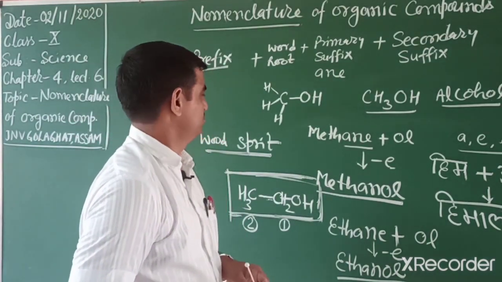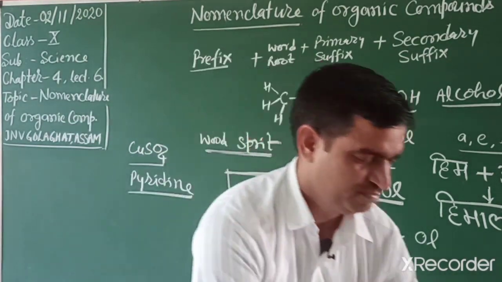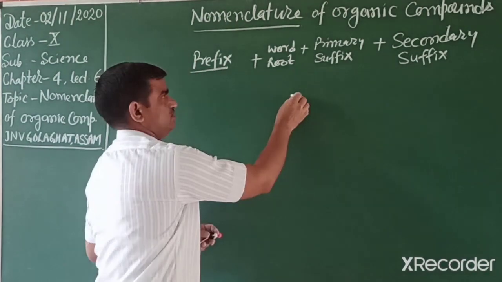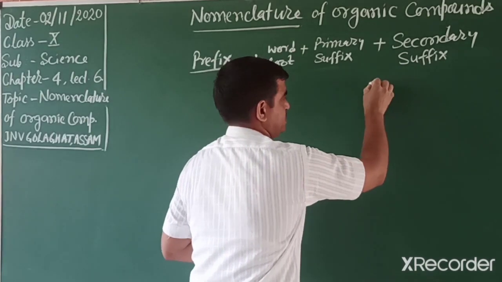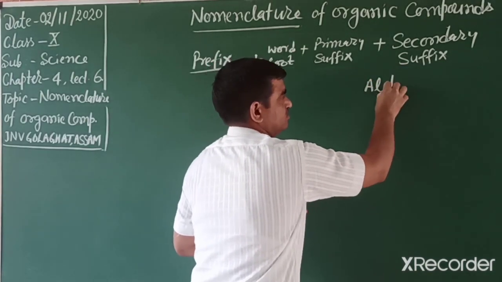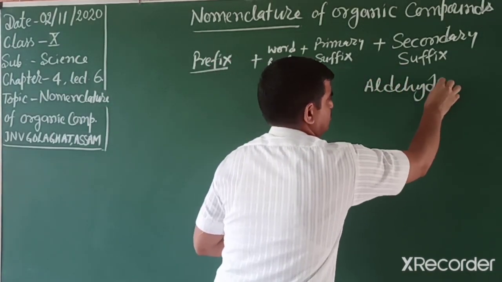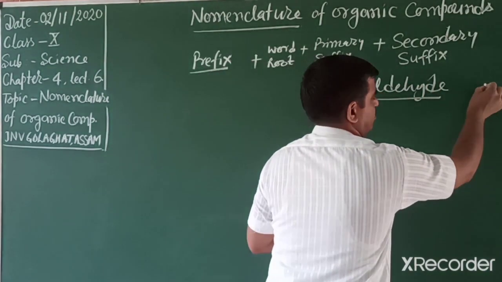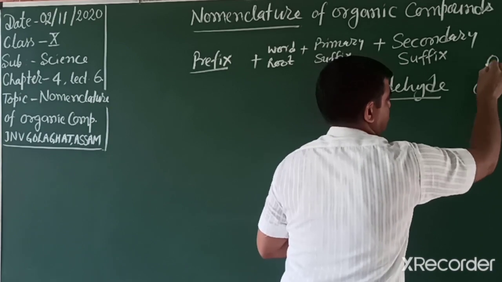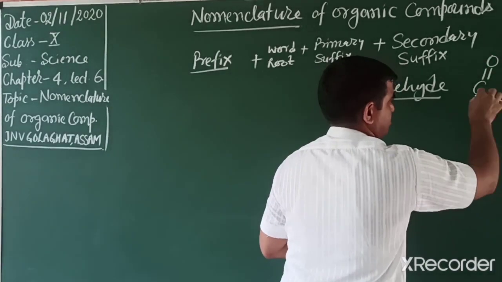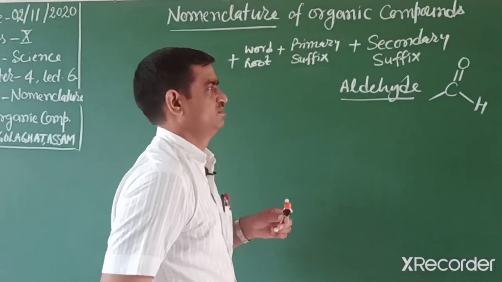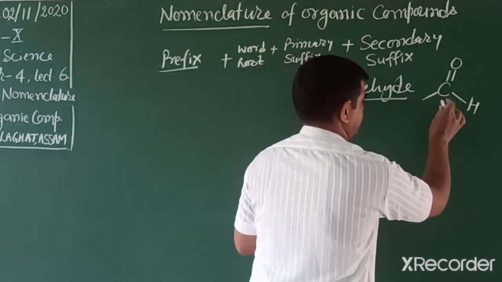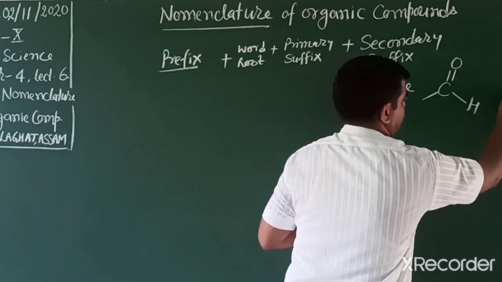So now we write another example. The next compound is aldehyde, which we want to explain. For aldehyde, students, there is a condition: one carbon is attached by a double bond with oxygen and one side must have hydrogen. This is the main characteristic of that functional group, and generally it's written as CHO.